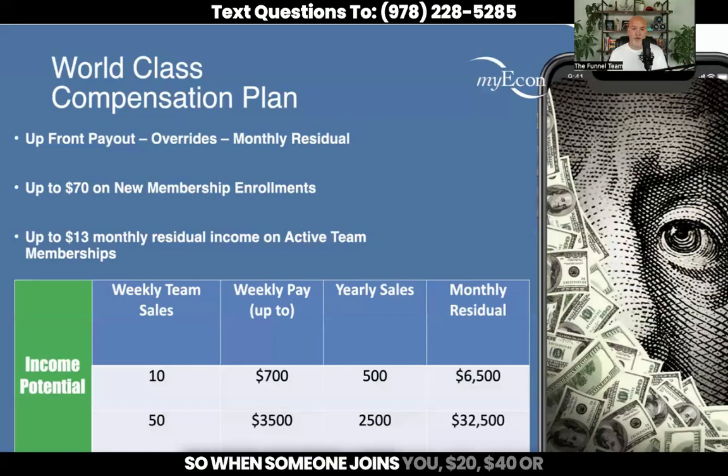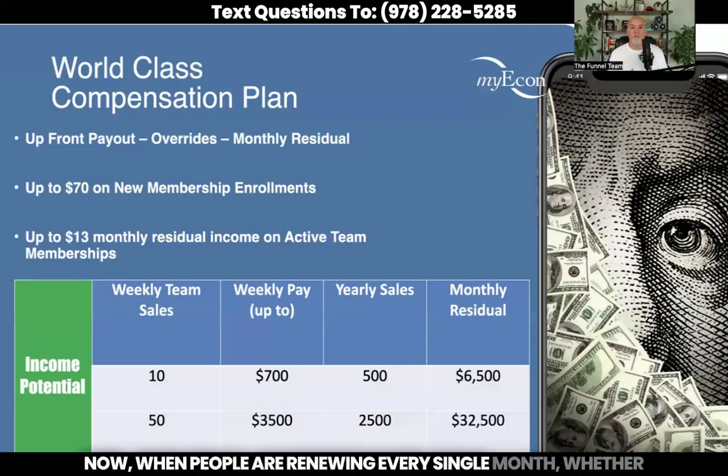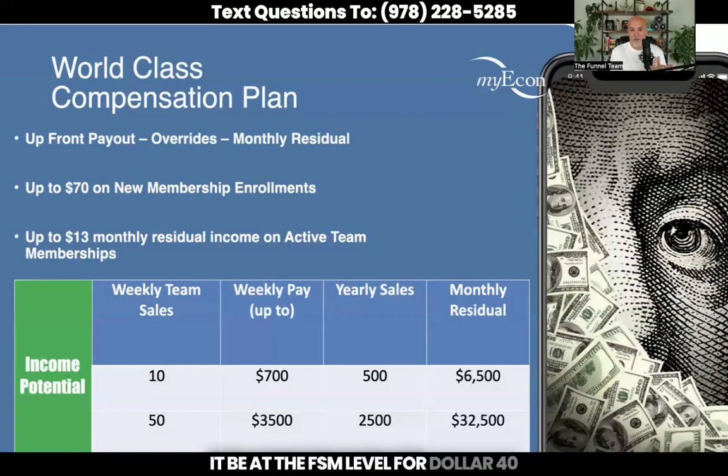So when someone joins you, $20, $40, or $100, you get around 70% commission, so up to $70 per sale. As an example, someone joins you at the $100 level, you get a $70 commission. Pretty straightforward, pretty easy to understand. Now, when people are renewing every single month, whether it be at the FSM level for $40 or the EBM level for $60, you can get up to $13 per renewal. Here's the magic of that. You can get that down through infinity, my friend. Down through infinity, which is absolutely incredible.